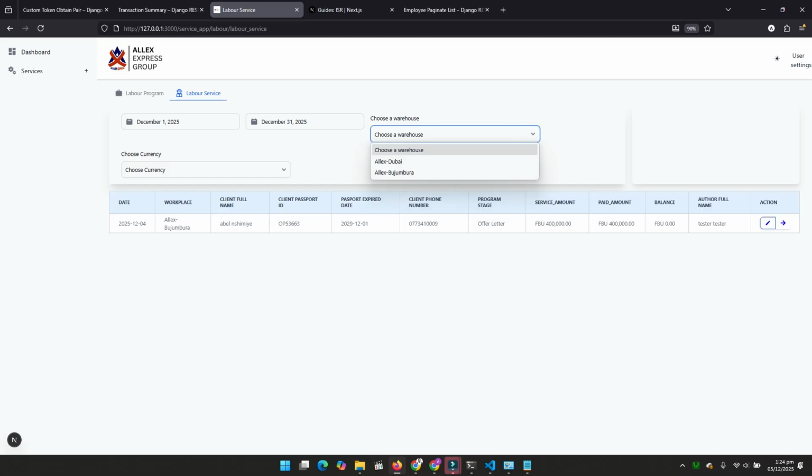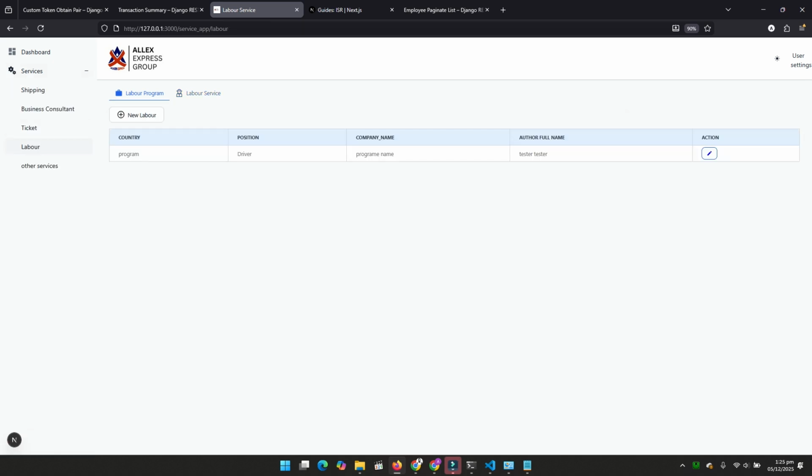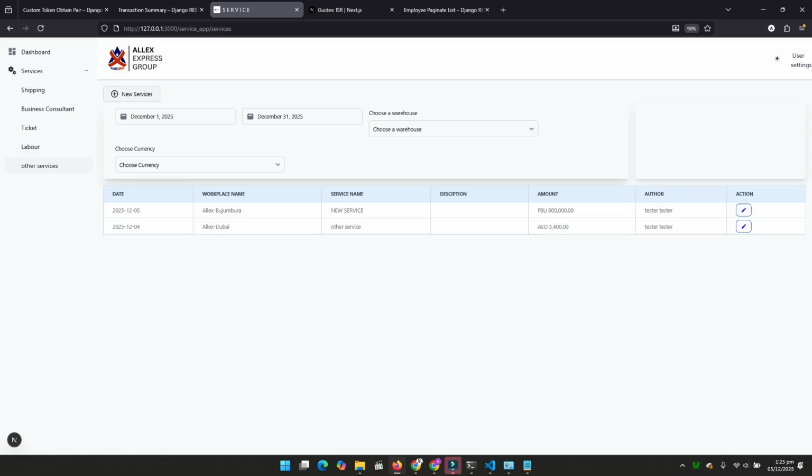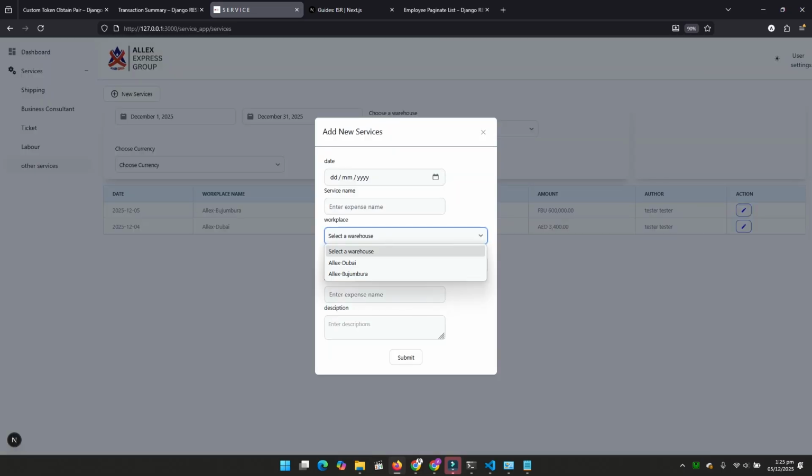For instance, when you come here, you will only see 2, because this guy is operating in Dubai and Bujumbura only. And even when you are going to create, for instance, somewhere he has an option of creating a new service, here you are just going to see only 2. So it means even for someone who has been given only 1, he's just going to see 1.